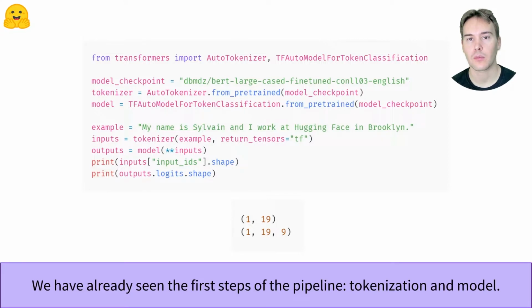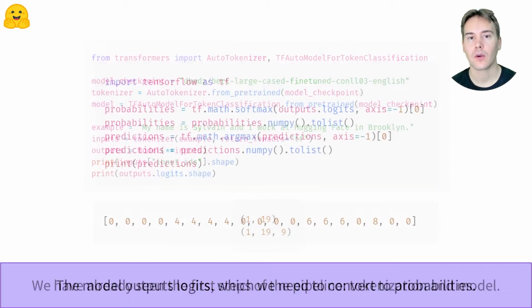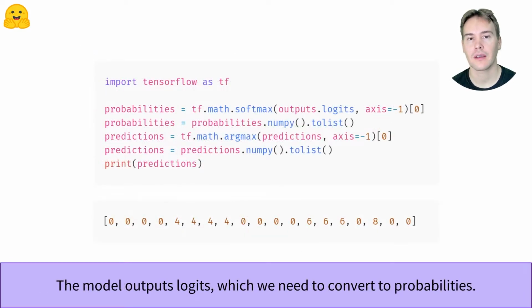Instead of getting one number for each possible label for the whole sentence, we get one number for each of the possible 9 labels for every token in the sentence. Here, 19. Like all the other models of the Transformers library, our model outputs logits, which we need to turn into predictions by using a softmax. We also get the predicted label for each token by taking the maximum prediction.